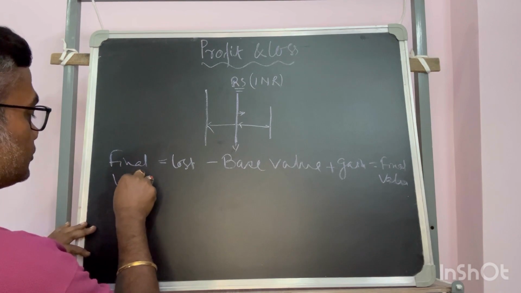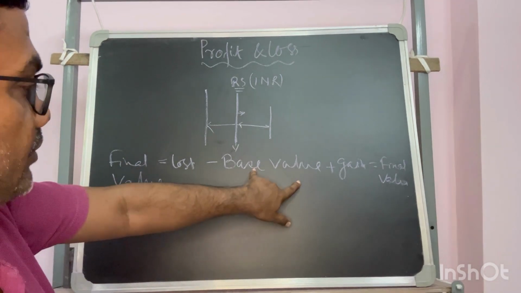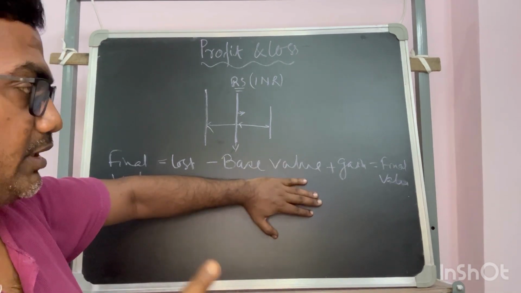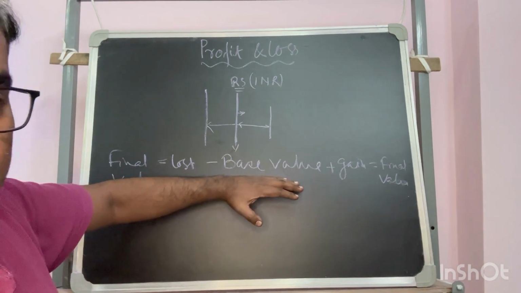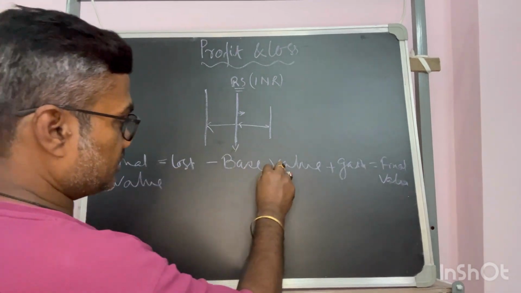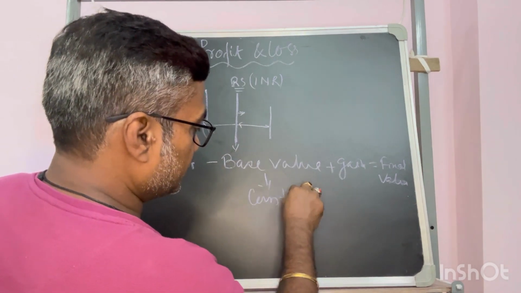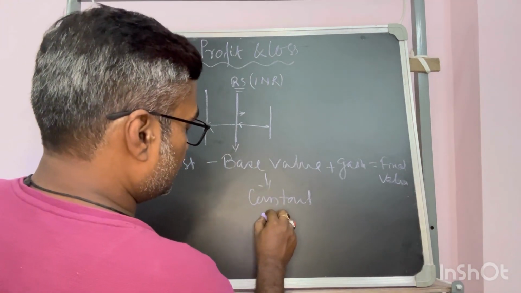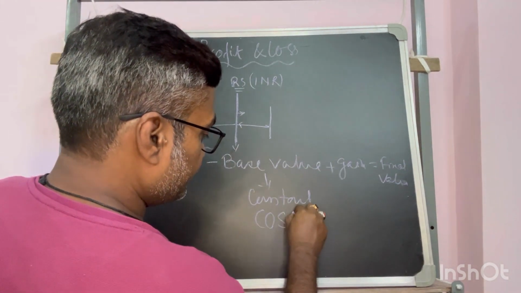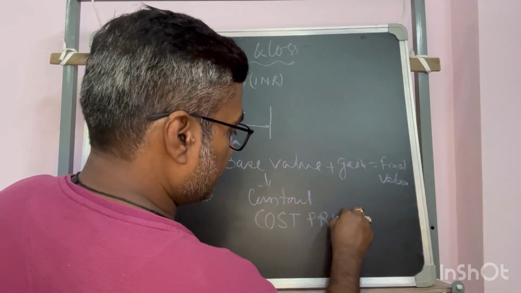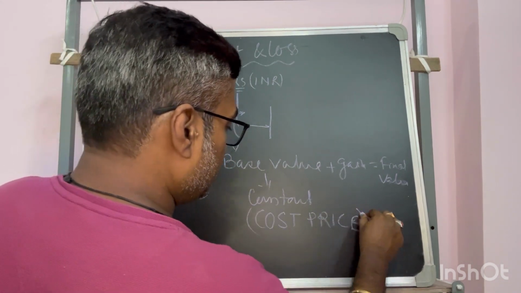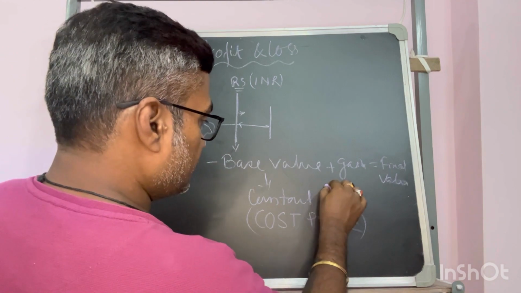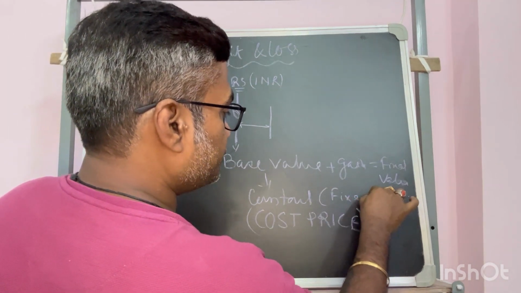So these may be the two situations, but the base value is always real and unique for any transaction. For any particular transaction, the base value is unique. It is a constant, you can say. This base value, or the constant one, is called the cost price. The cost price is a fixed price.